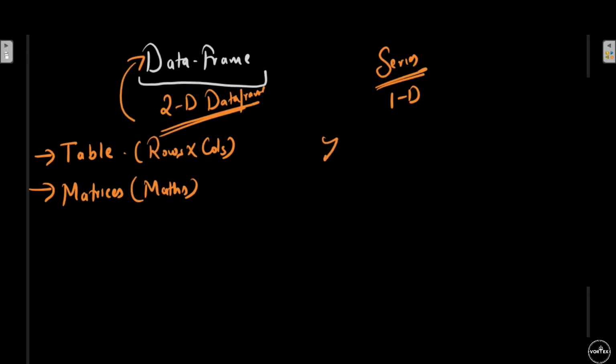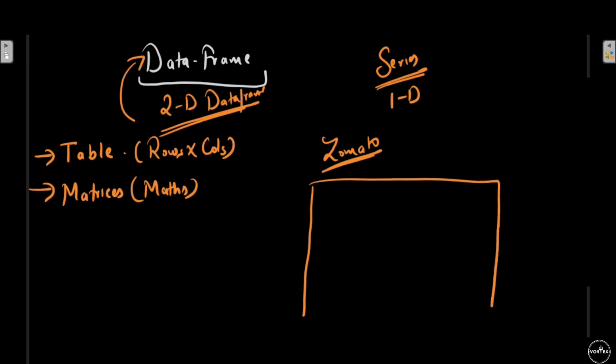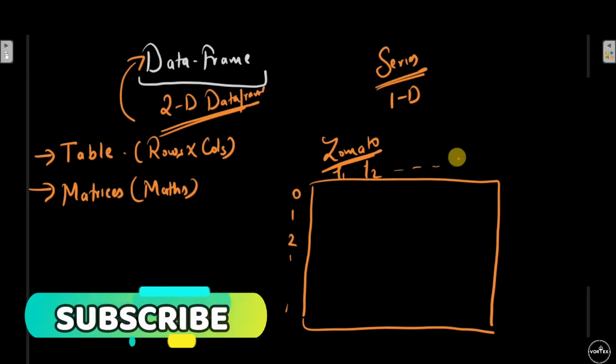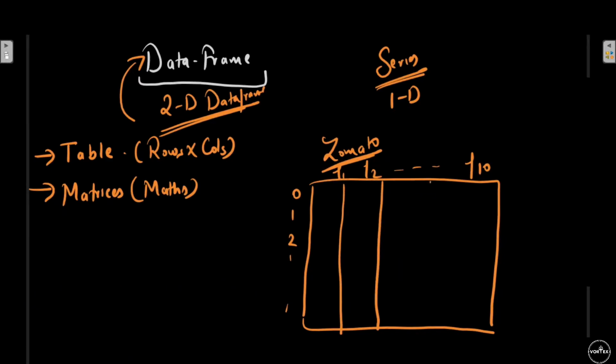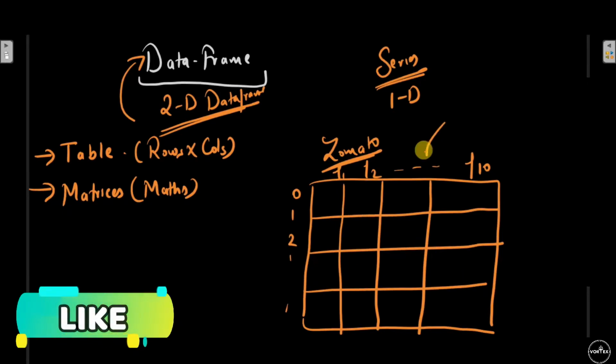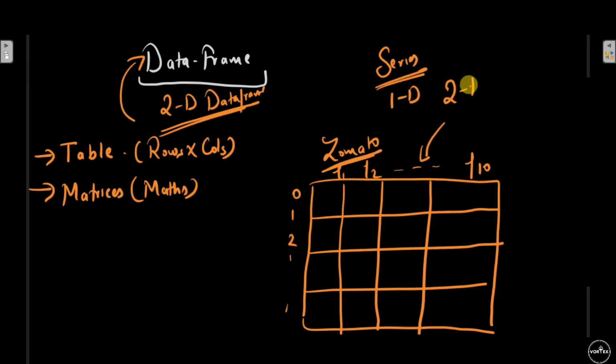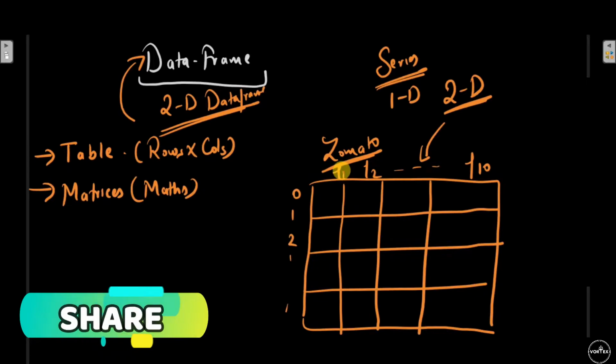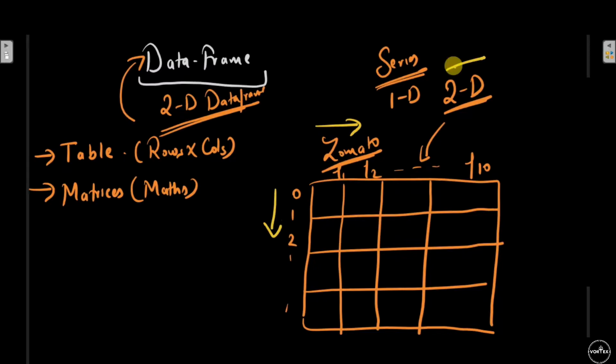In the context of Zomato data, we have all the rows, 0, 1, 2, and so on. We have all the features as F1, F2, until, let's say, we have 10 features. Here we have all the values. Look at this: the data that you have over here is exactly my two-dimensional data structure, because this is one dimension and this is my other dimension. It means it is a two-dimensional data structure, and that's what a data frame is.